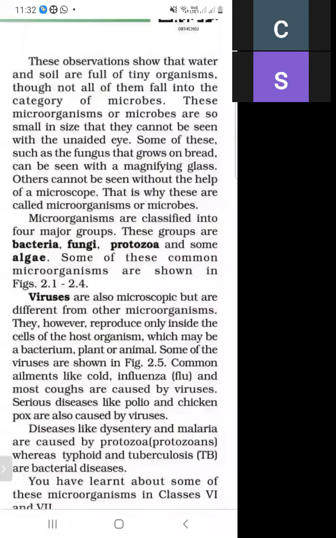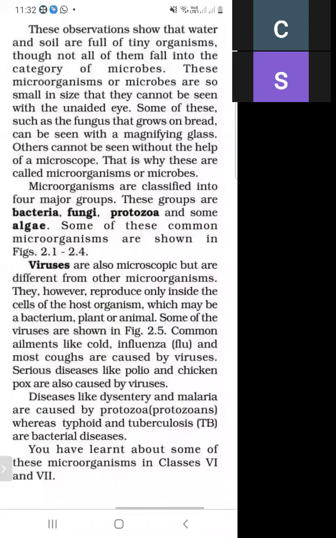Dysentery and malaria are caused by protozoa, and typhoid and TB are bacterial diseases. Typhoid and TB are called bacterial diseases. There are also some microscopic substances that are different from microorganisms, and those are viruses.